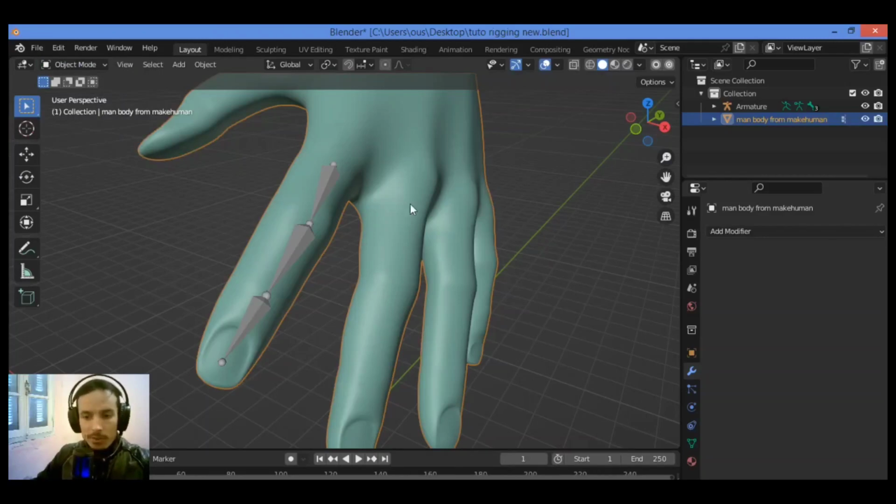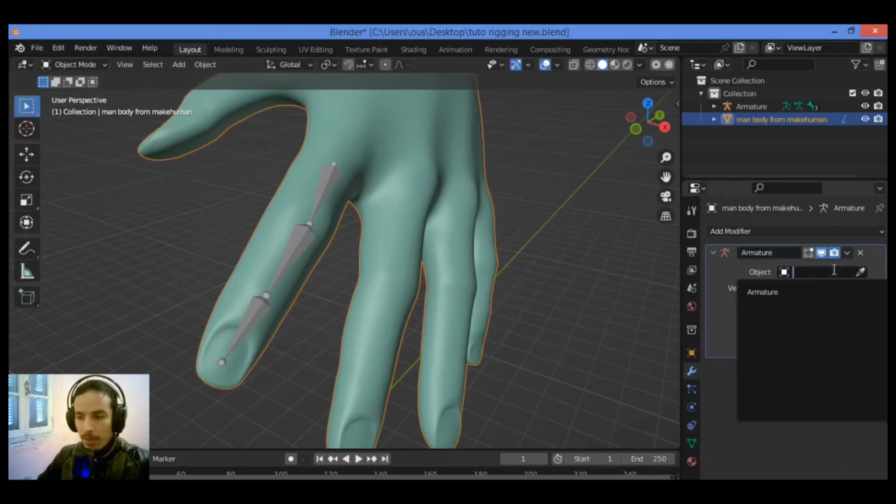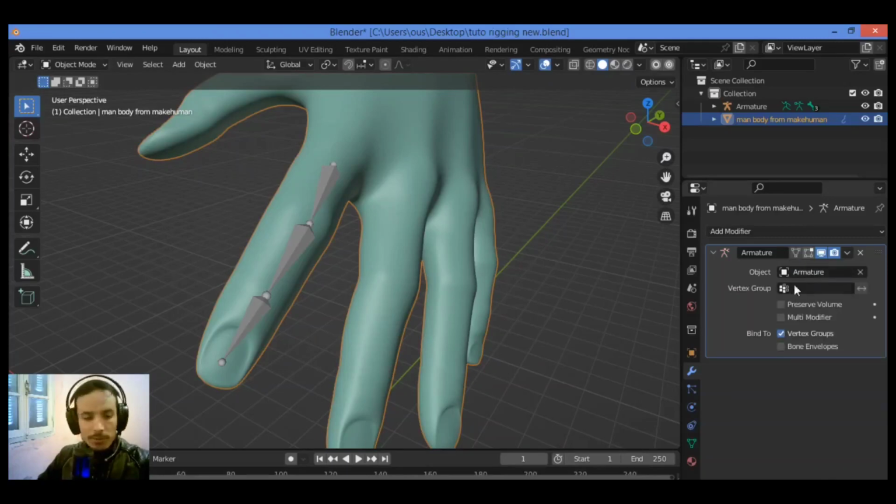So as shown here, we have set up a new scene as we did for previous examples. Let's select the finger in object mode like this. I've selected our mesh. Let's add an armature modifier. Go over here, click to add an armature modifier in the properties editor as shown here. Don't forget to enter armature in the object panel like this.